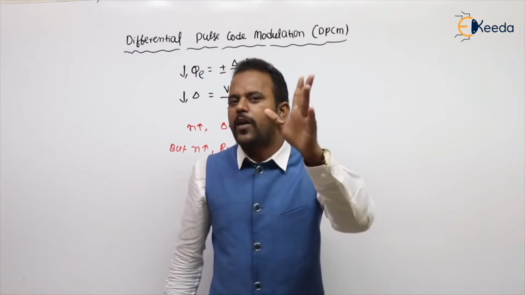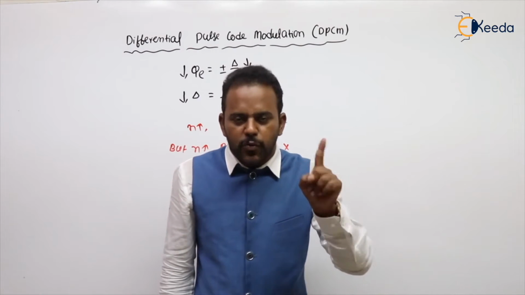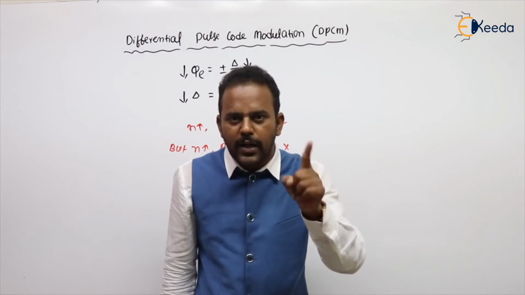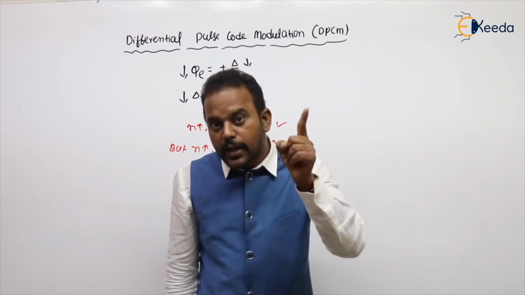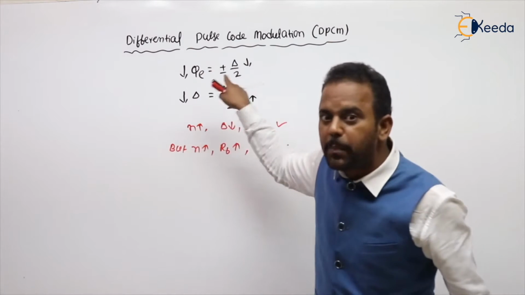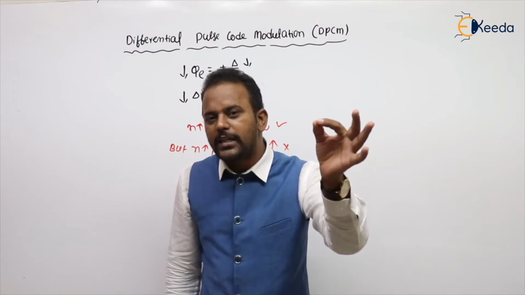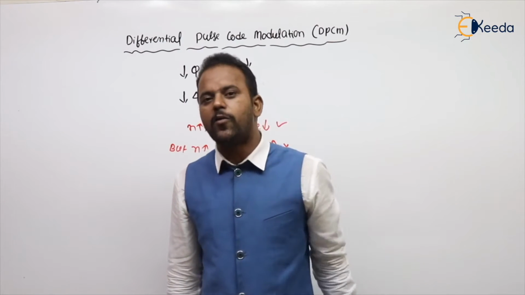So you can say one of the drawbacks of a PCM system is, as we are trying to decrease the quantization error, the corresponding bandwidth requirement will increase. But in DPCM, we can decrease the quantization error without increment of bandwidth.